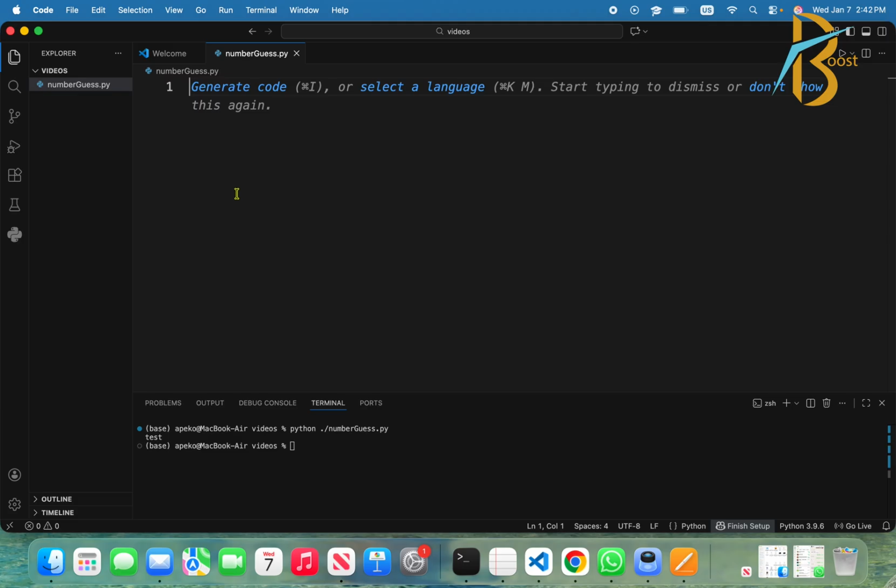We initialize it at 0, like score equals 0. Then we'll increment it inside the program, or when the score is equal to 10, we'll decrement it when we are executing the program.